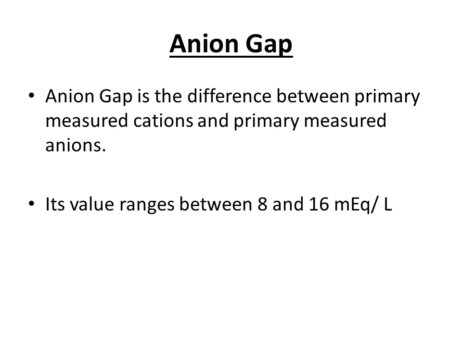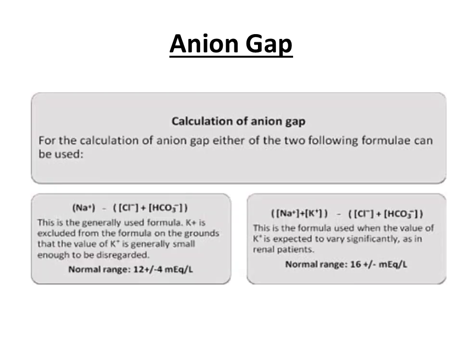So the anion gap normal value ranges between 8 and 16 milliequivalents per liter. If the difference between the concentration of sodium and the concentration of chloride and bicarbonate ions combined ranges between 8 and 16 milliequivalents per liter, we say that it is normal. The concept of anion gap can be further explained using this slide, and hopefully it will help you understand better. These are two different formulas that can be used to measure the anion gap.